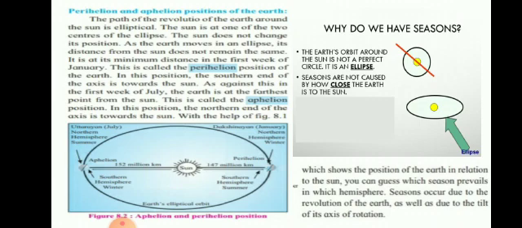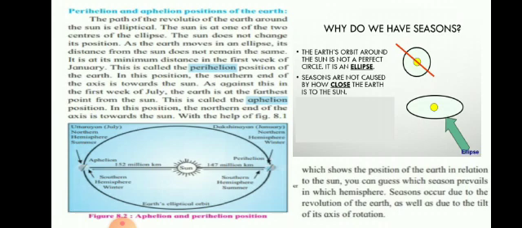So here when we consider the sun in between, either from aphelion or perihelion, it is near the center of this ellipse. The sun does not change its position. As the earth moves in an ellipse, its distance from the sun does not remain the same. So obviously when it is elliptical, the distance from the earth varies.